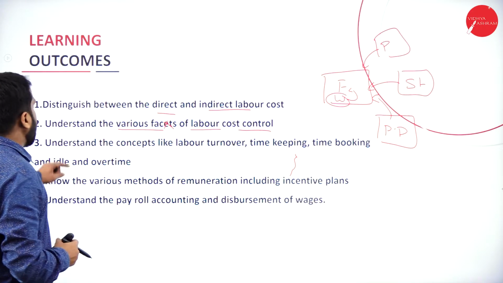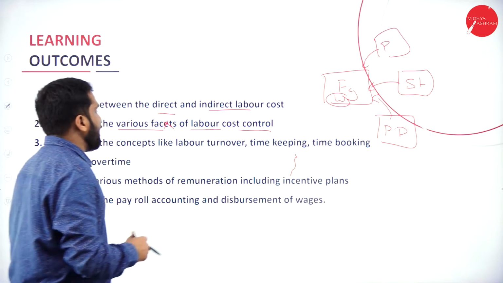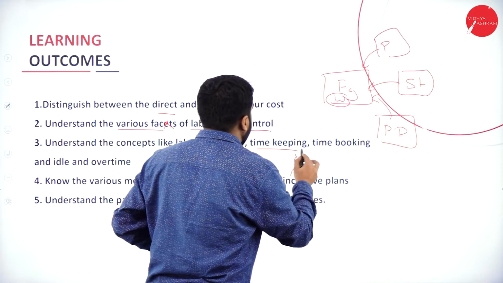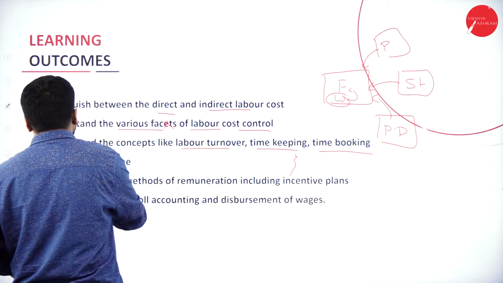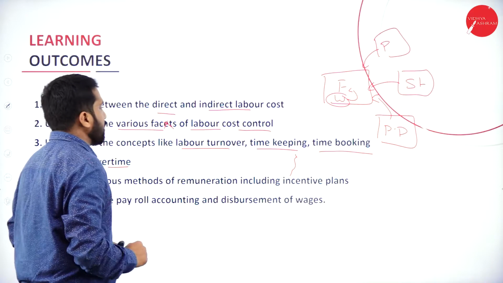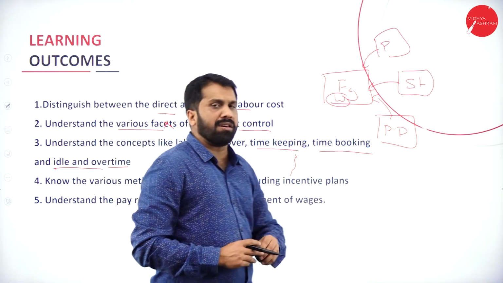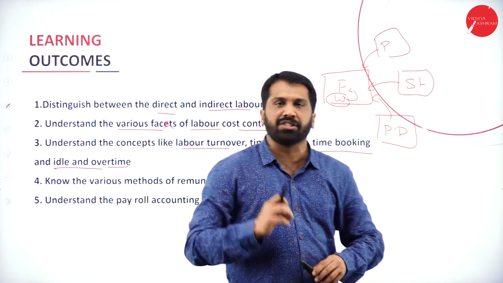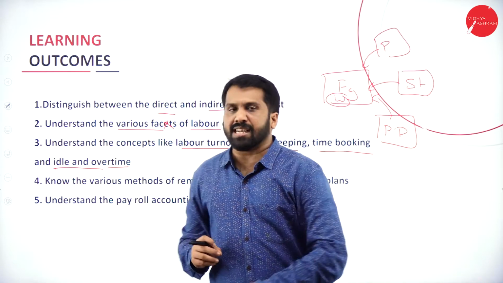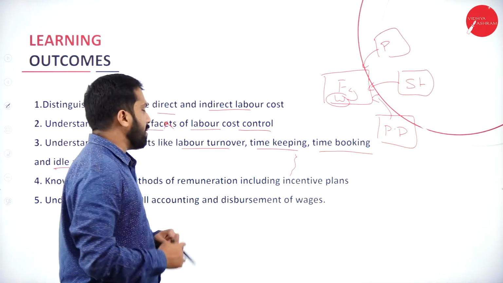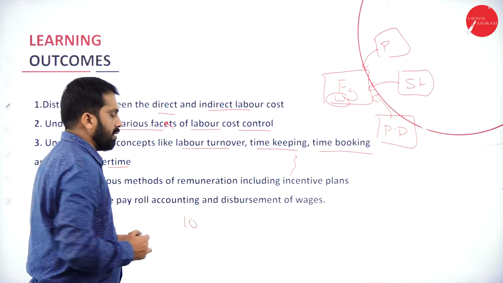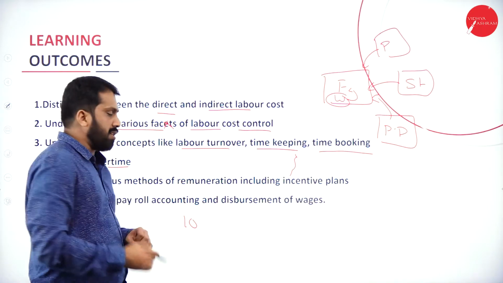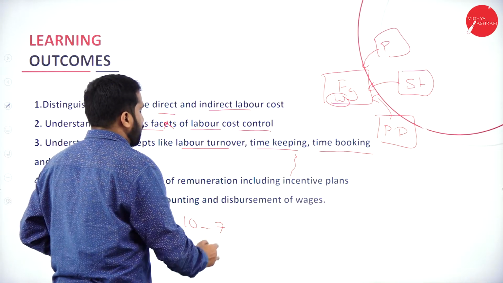Now, understand the concepts like labor turnover, timekeeping, time booking, and idle as well as overtime. Labor turnover means what? Easiest thing, for example, right now you have 10 members in your company. Out of 10, next year 7 members left.